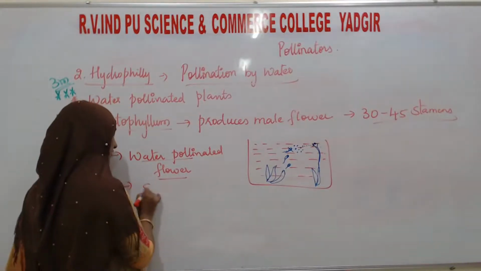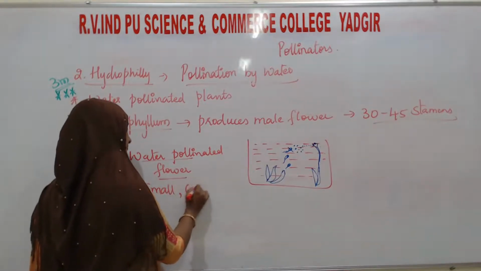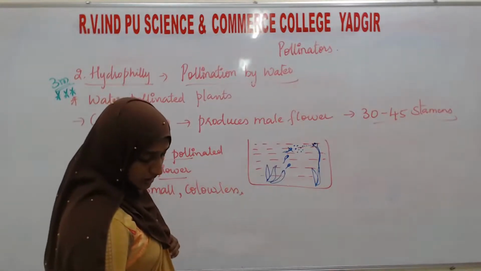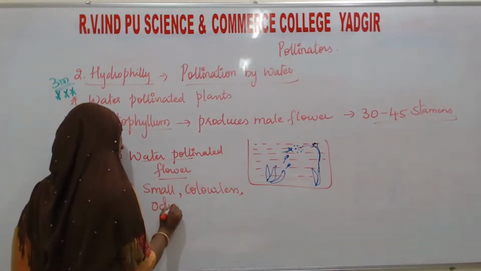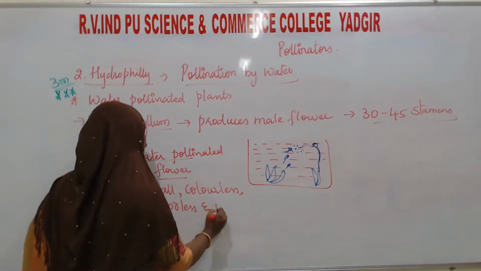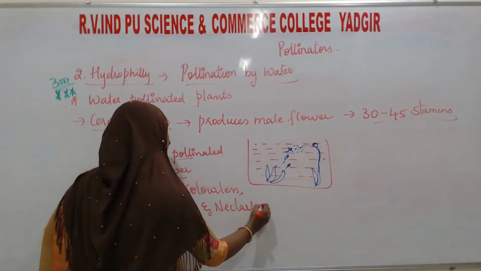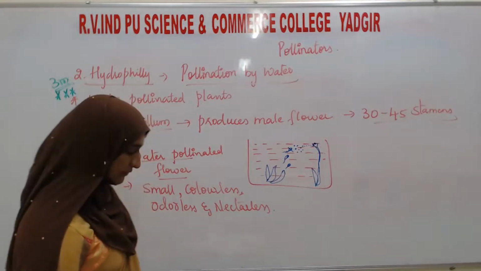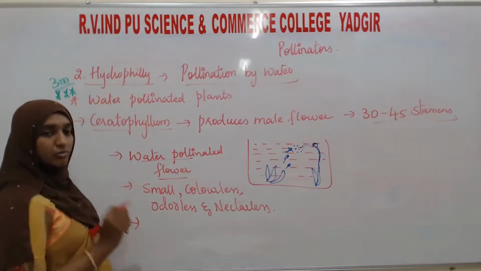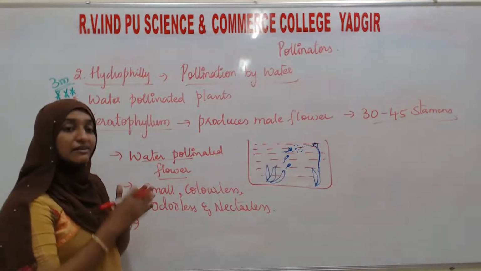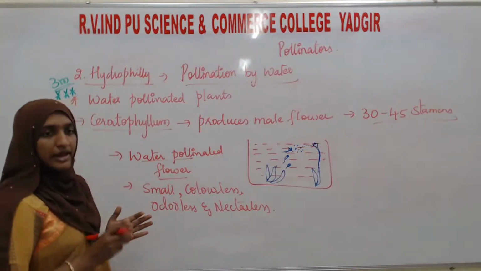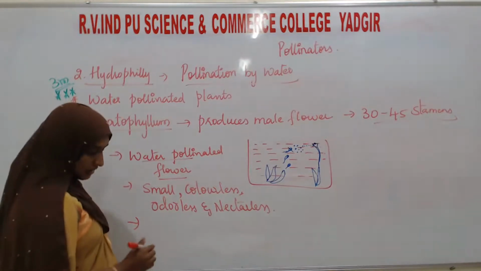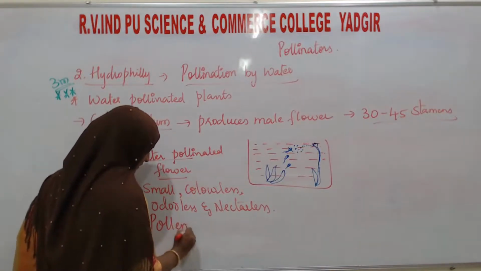They are small, colorless, odorless and nectarless. This is one adaptation. Second adaptation, the pollen grains are protected from wetting. One more very important point: the pollen grains are covered by a protective covering known as the mucilaginous covering.